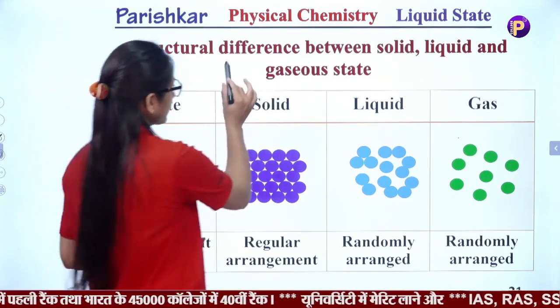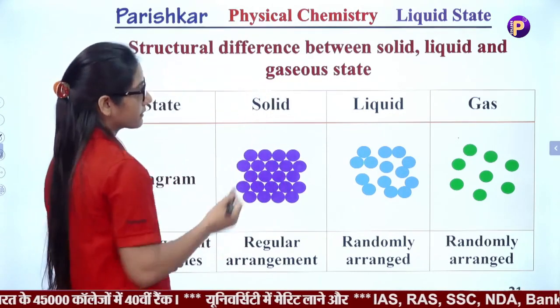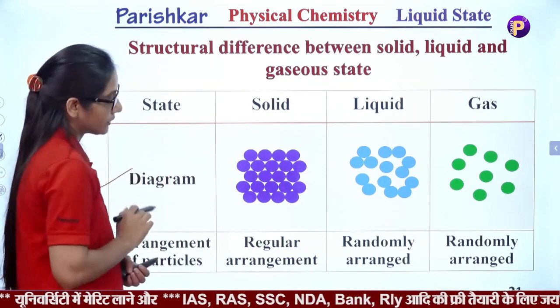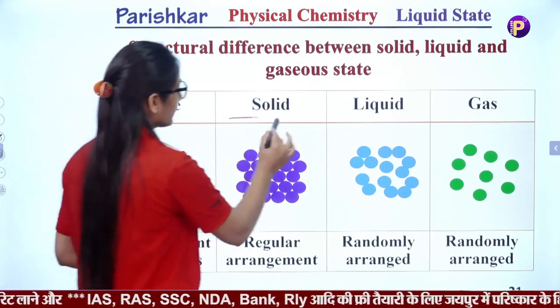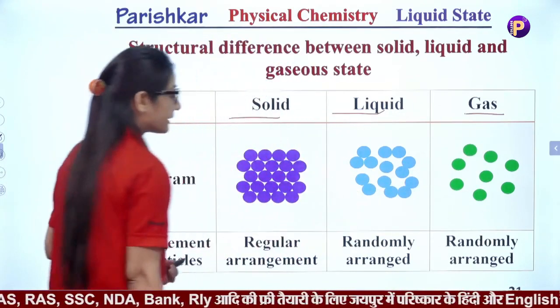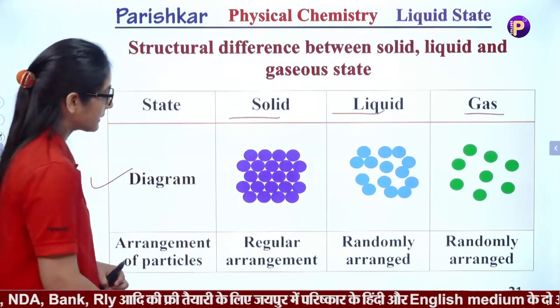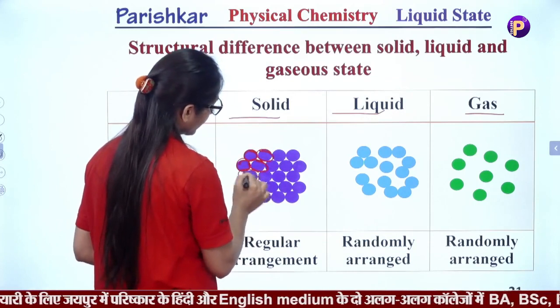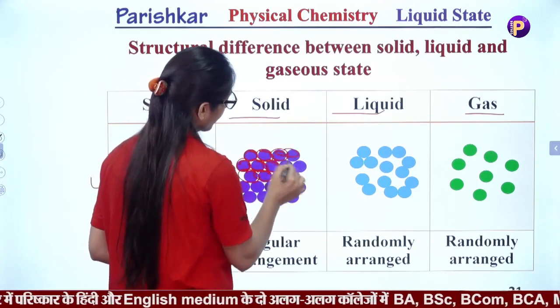So here are the different states of matter, and the structural difference, first of all, you can see here in solid, liquid and gases. The difference you can see here is that the particles of solids are arranged in a regular manner or in a regular pattern.